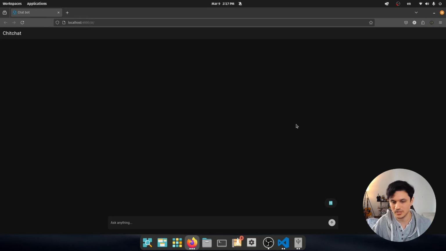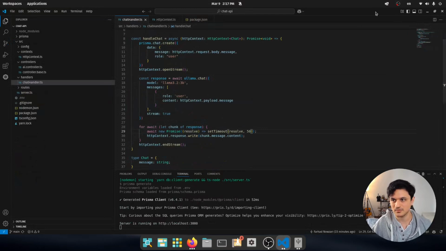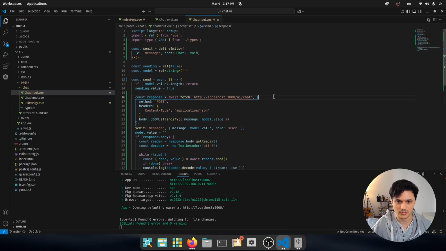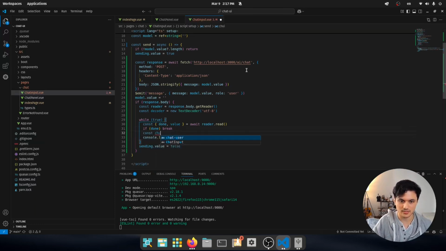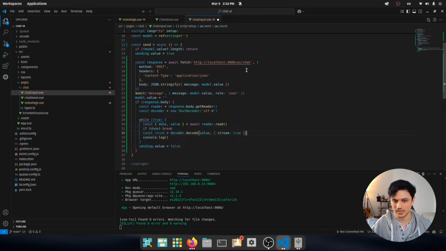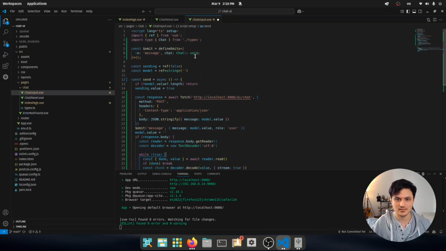There is an answer, but we don't have the answer yet. So now let's continue with the rest of the configuration. Let me move this somewhere else. Okay, so what else do we want? We want to also return this streaming, which we are doing console log here. So what I want to do is say const chunk is equal to my decoded message, and don't console log it, instead emit it.